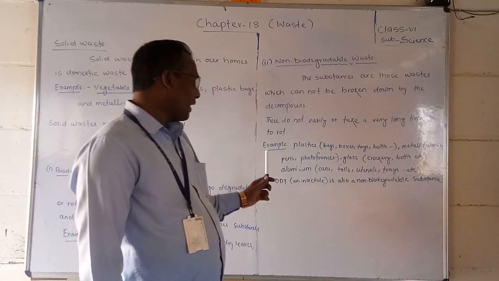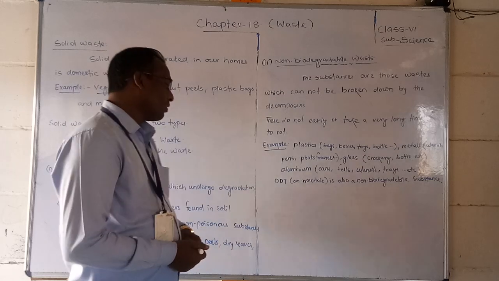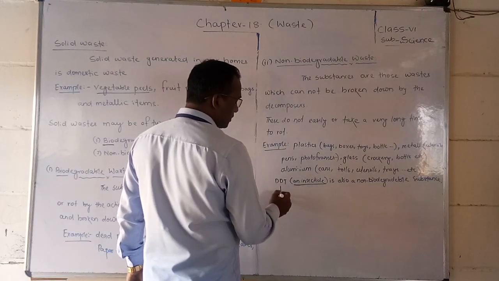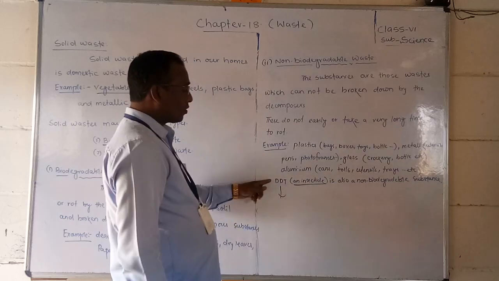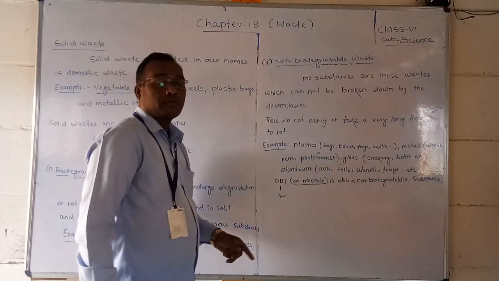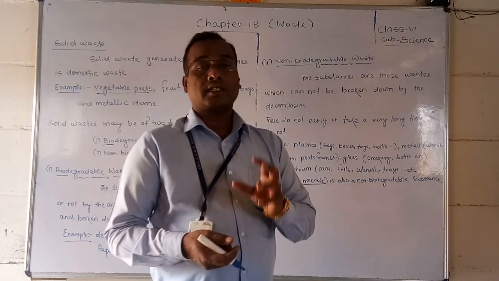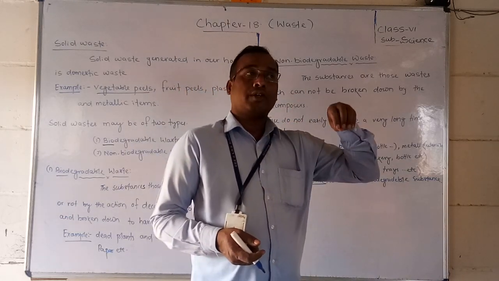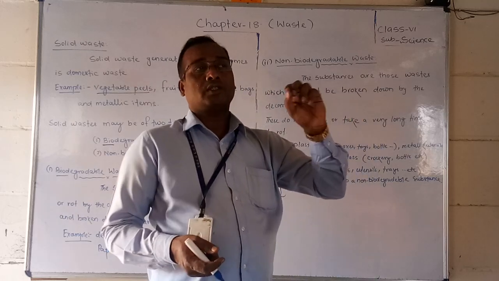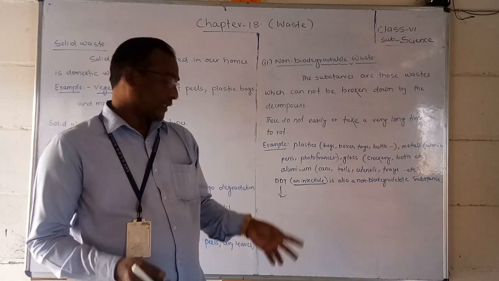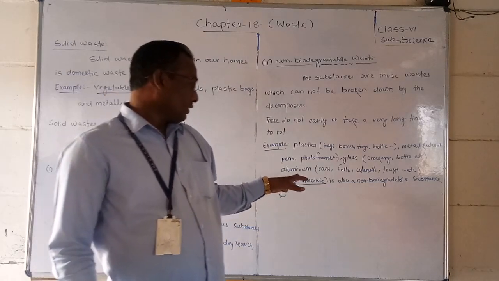DDT is another one, an insecticide. I have written it here also. What is the full form? Dichloro diphenyl trichloroethane. You should remember this, students. It is an insecticide, applied when insects come to your plants or crops, to kill the insects. So this is one of the insecticides.